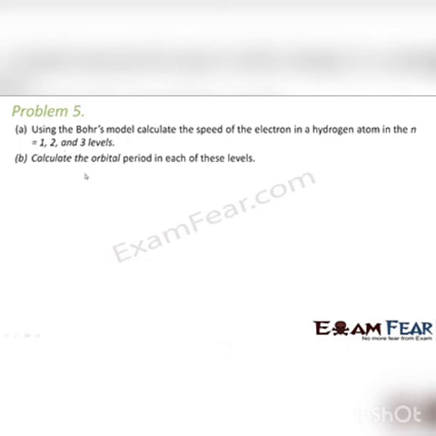So now let us see according to Bohr's model. As per Bohr's model, what is the radius? That is the Bohr radius. Bohr radius is given as n squared h squared epsilon naught divided by pi m e squared, right? And what is the velocity of an electron? It is given as e divided by root over 4 pi epsilon naught r m, right?